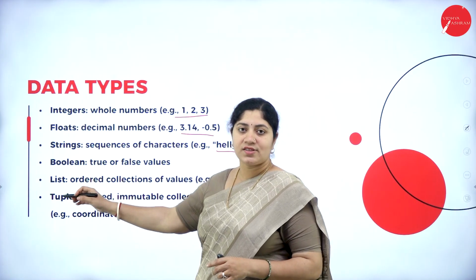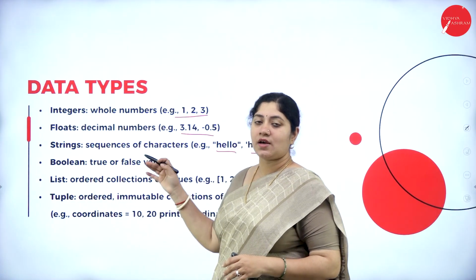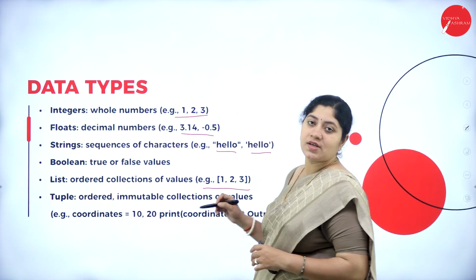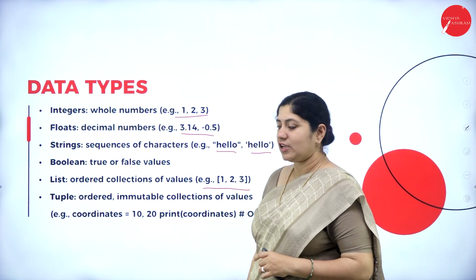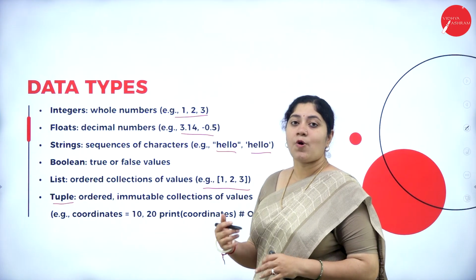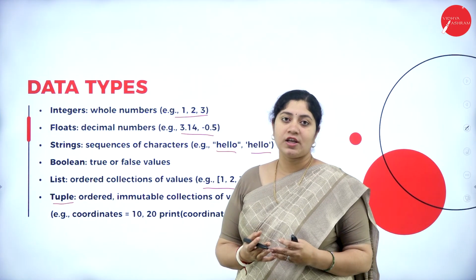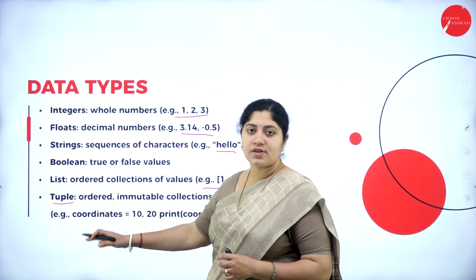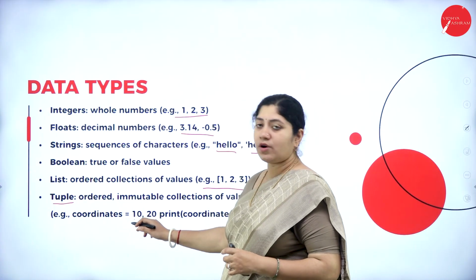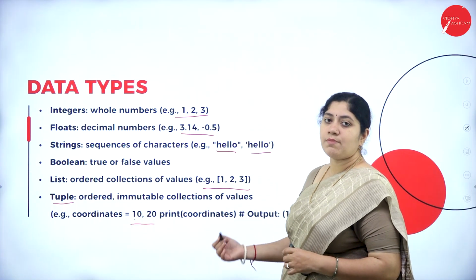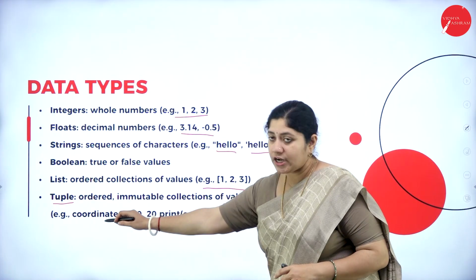Next is a list type of data, where the data is arranged in an ordered form. The example for them is 1, 2, 3. Next one is a tuple, which is an ordered and immutable collection of values. For example, if we consider coordinates, the coordinates will be 10, 20, and we will be printing the same, print of coordinates.